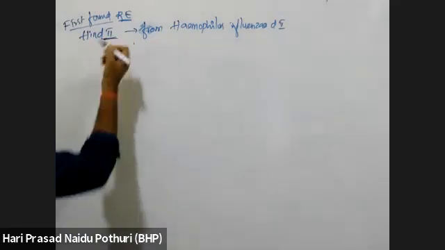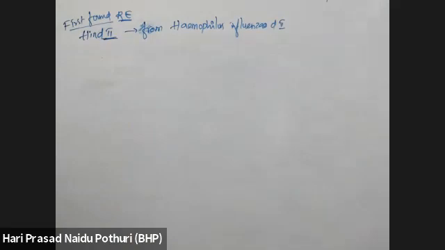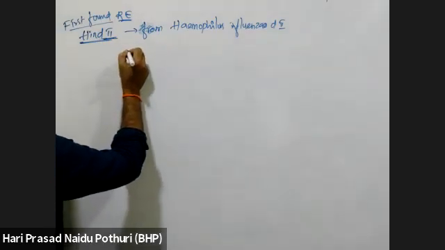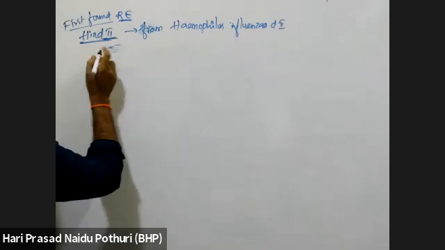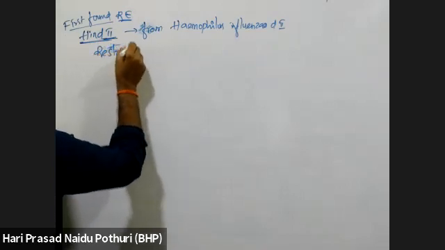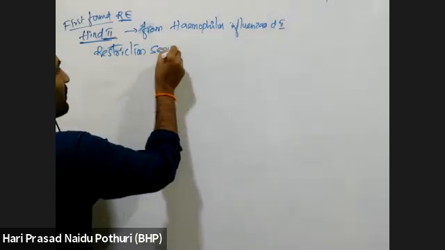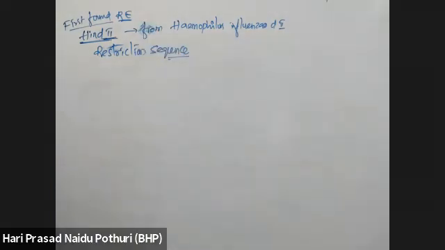Straight end or blunt end producing enzymes have fewer advantages when compared to HindIII. HindIII is another enzyme isolated from the same bacteria, but it is more advantageous than this. I will give you the list. So here, Haemophilus influenzae has a restriction sequence. First if we see this example, then I will tell you what is a restriction sequence and what is the restriction site, and you will know everything.